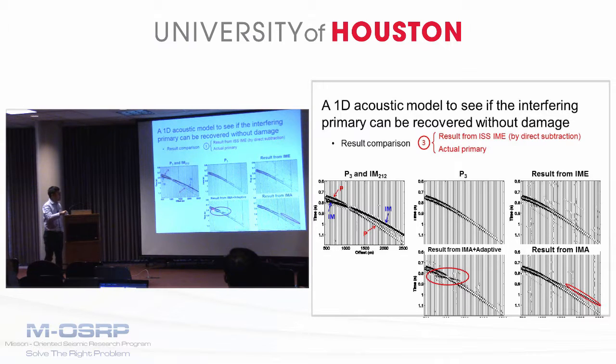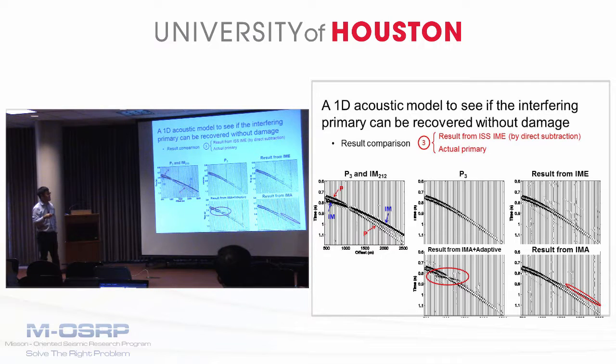Comparing these results, we can see the amplitude is improved in the sense that the internal multiple prediction from the ISS-ME can predict the exact amplitude of the internal multiple, whereas the internal multiple prediction from the ISS-MA can provide only an approximate amplitude.